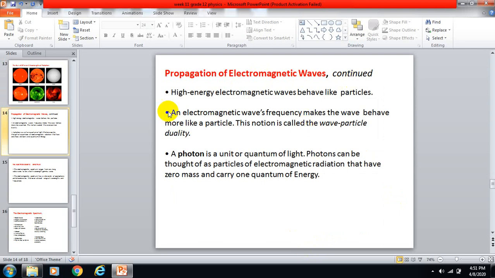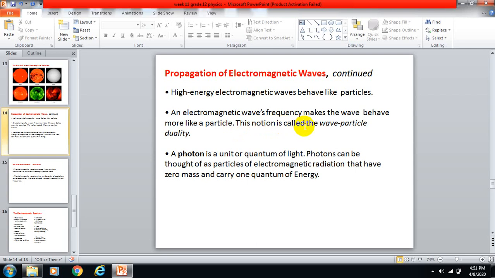Propagation of electromagnetic waves, continued. High energy electromagnetic waves behave like particles. An electromagnetic wave's frequency makes the wave behave more like a particle, of course, and it must be, because they are so fast. Their speed is the speed of light. If any object travels at the speed of light, imagine how dangerous that may be for us.